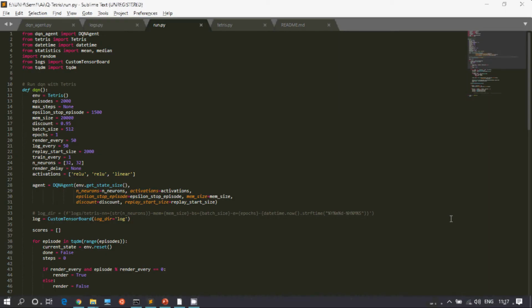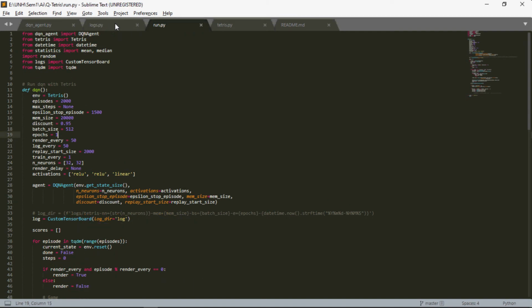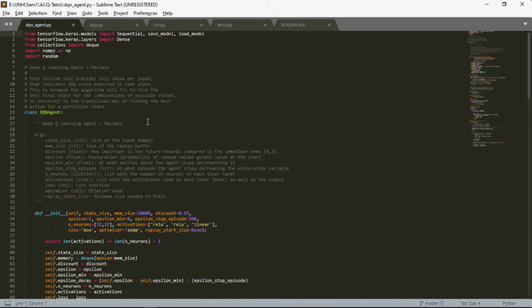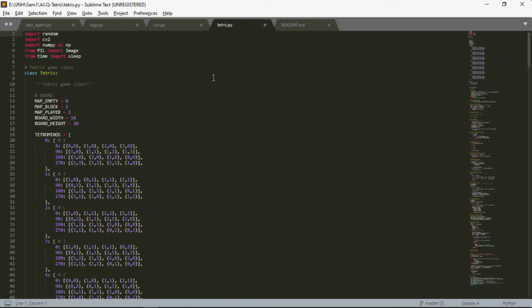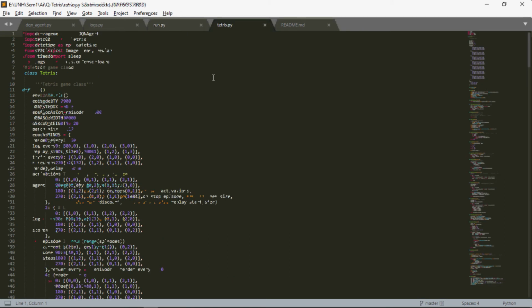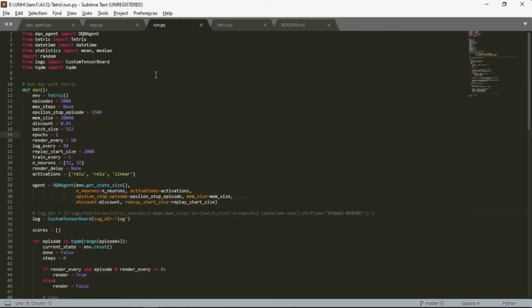Our project contains four files. One is run.py, second is logs.py, third is dqn agent.py, and the fourth, which is the environment, is tetris.py. First of all, run.py contains our main method. Here we have imported all our required things: the Tetris, which is our environment, the logs, and the DQN agent. First we initialize all the variables by giving them values.